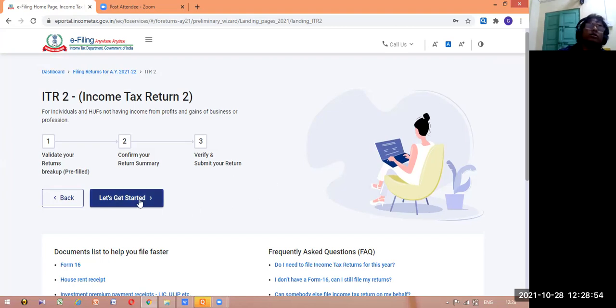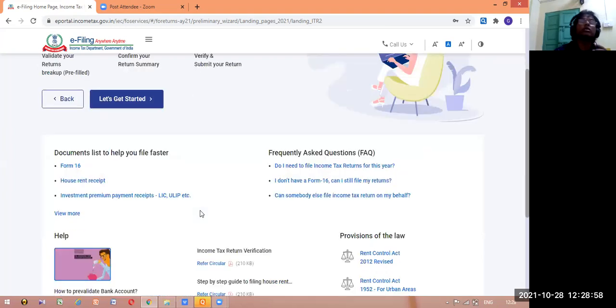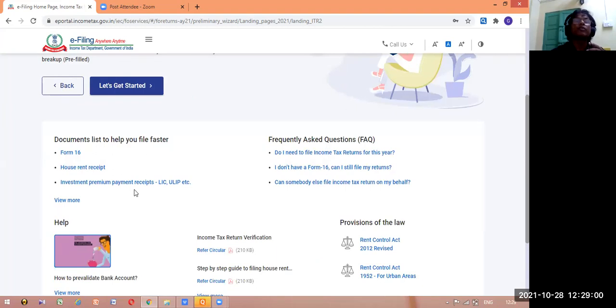So let us start. One more thing, you just look here: documents list to help you file faster. So you should have Form 16. I told you, Form 16 is issued by your employer, which includes your income and deductions, tax deducted at source, savings, etc., whatever you have shared with the employer. Then house rent receipt will be there. HRA receipt will be there, and HRA rules will be applicable.